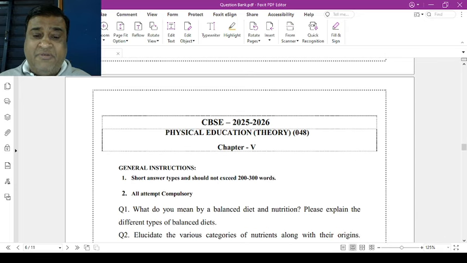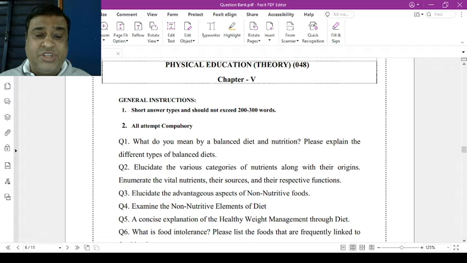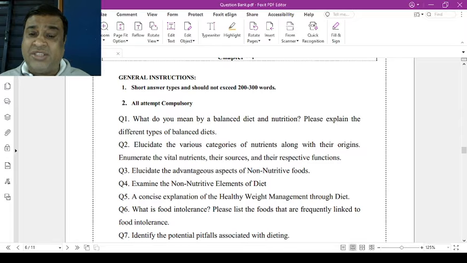Now chapter number 5. Question number 1, what do you mean by a balanced diet and nutrition? Please explain the different types of balanced diet. Question number 2, elucidate the various categories of nutrition along with their origins, enumerate the vital nutrients, their resources and their respective functions. Question number 3, elucidate the advantageous aspects of non-nutritive foods.